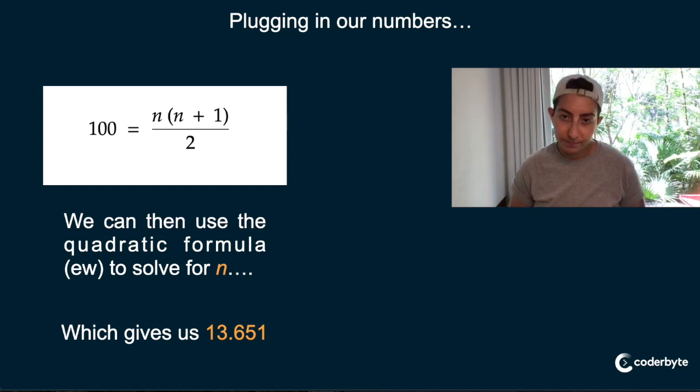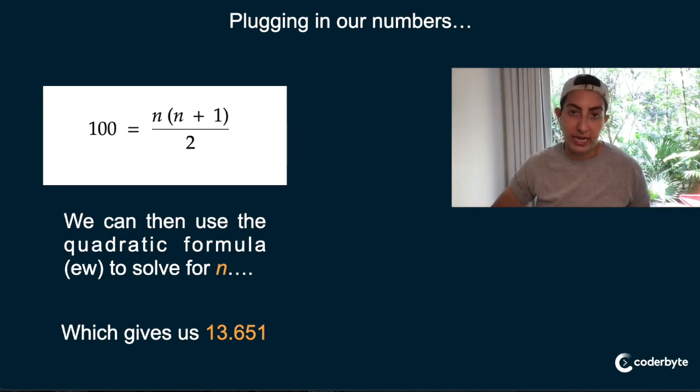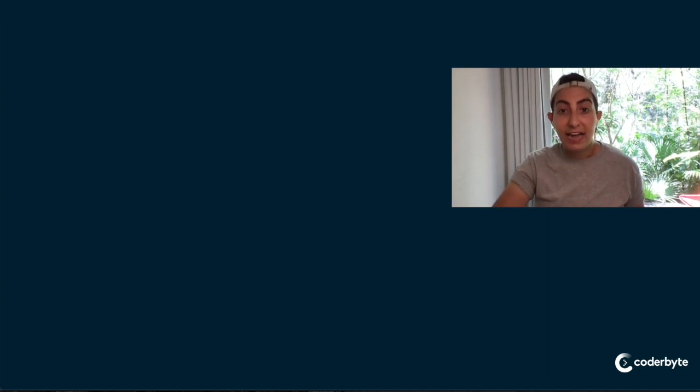It's not a round number, which means that at first we need to skip 13.651 floors. And then if we decrease by 1 each time, we will eventually only decrease by 1 before we get to 100, right? Because it's just going to be a series of first skipping this number, then skipping 12.65 whatever, then skipping 11.65 whatever, etc. We're obviously not going to skip by a non-integer number, so we're going to round up here, right? So we're going to round up to 14, and that is our magic number.